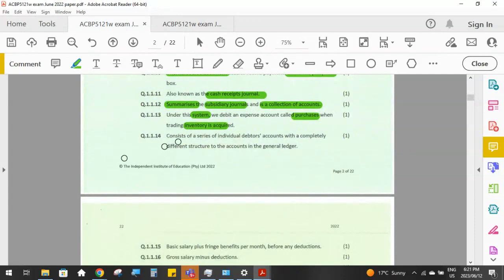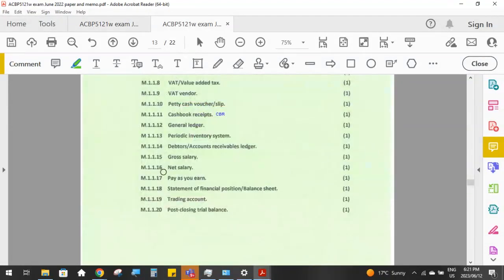Question 14, this consists of a series of individual debtors accounts. So we've got a whole series of individual debtors accounts. Those are people that we sell to on credit. And it's got a completely different structure to the accounts in the general ledger. So what do we call this collection of the individual debtors accounts? We call this the debtors ledger or the accounts receivable ledger.